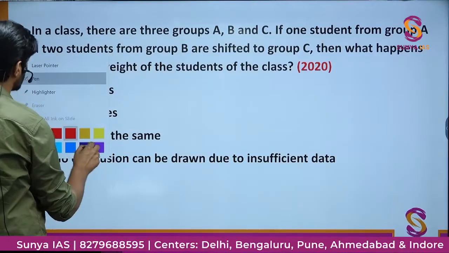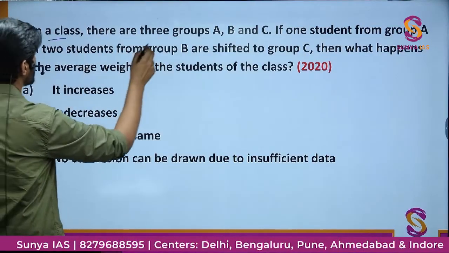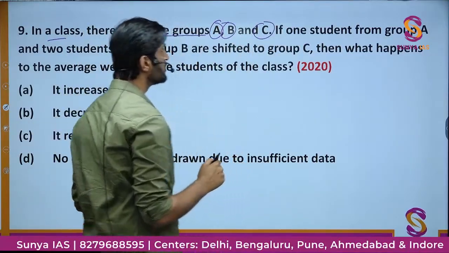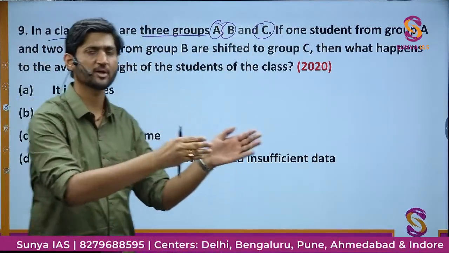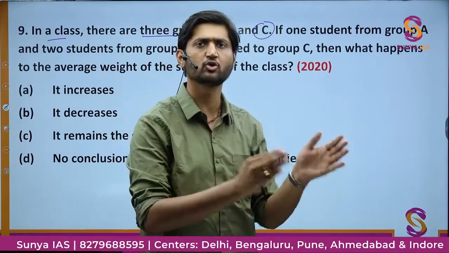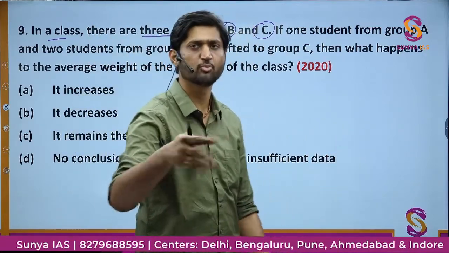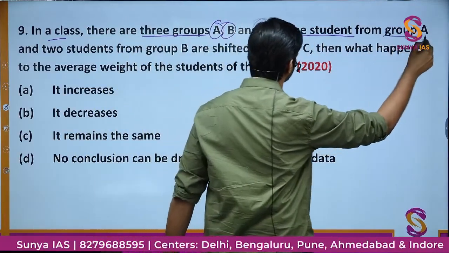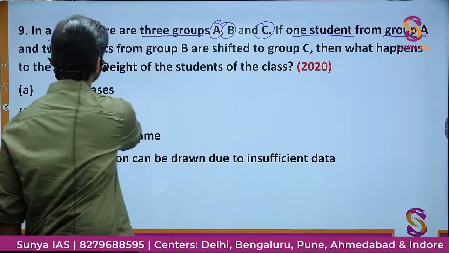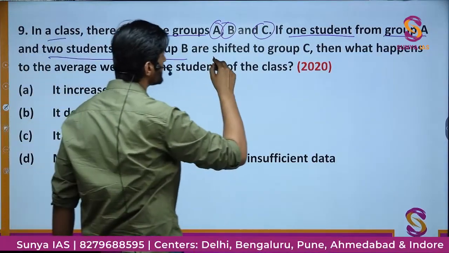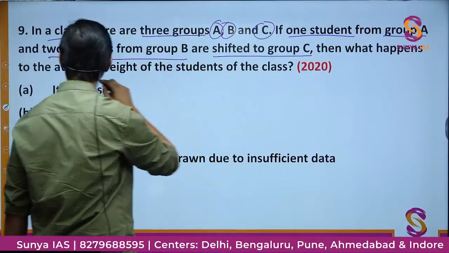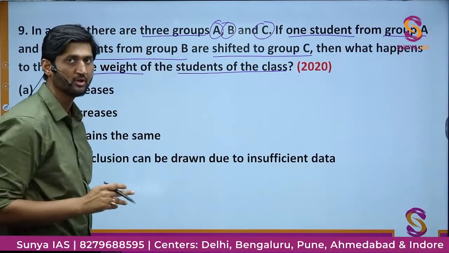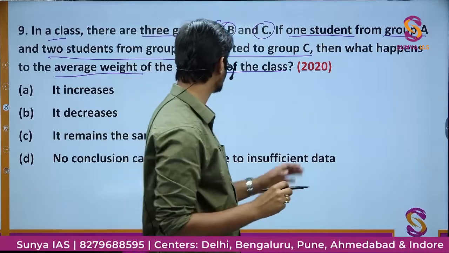So here let me read. In a class there are 3 groups, A, B and C. Okay, so what is there? There is a big class in which you have separated the students into 3 groups for any activity, let's say for any sports game or anything. Then if one student from group A and 2 students from group B are shifted to group C, then what is happening to the average weight of the students of the class? That is the question.